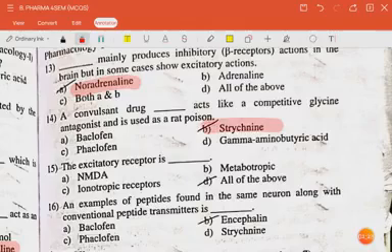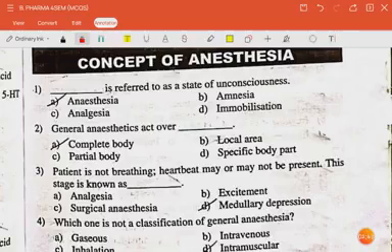The next question is, the excitatory receptor is NMDA, inotropic, metabotropic. So all of the above. The next question is, an example of peptide found in the same neuron along with the conventional peptide transmitter is encephalin. The next question is, dash is referred to as a state of unconsciousness.